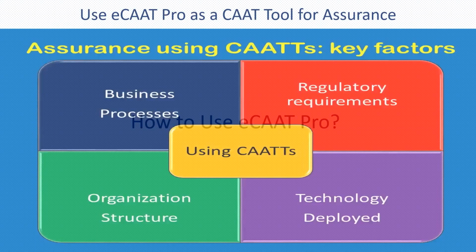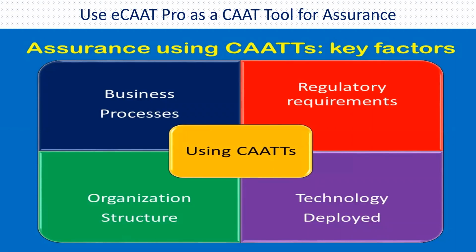How to use ECAT Pro? The concept is explained in the slide. Using CATs, which is Computer Assisted Audit Tools and Techniques, requires that you understand the business process, which we already do. We also need to understand the relevant regulatory requirements. We need to understand the organizational structure, which includes the segregation of duties, the authorization limit, and the access limits. Based on that, we need to know how the technology has been deployed within the enterprise to automate the business process. What are the controls which are embedded inside technology?